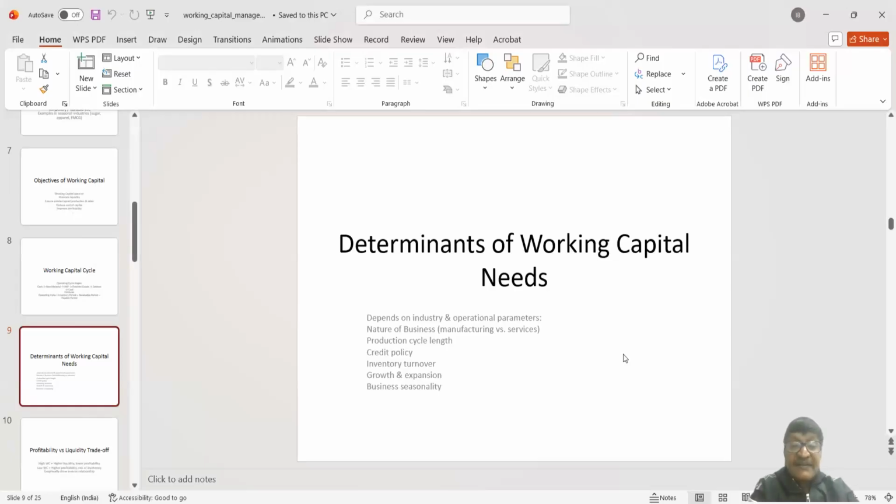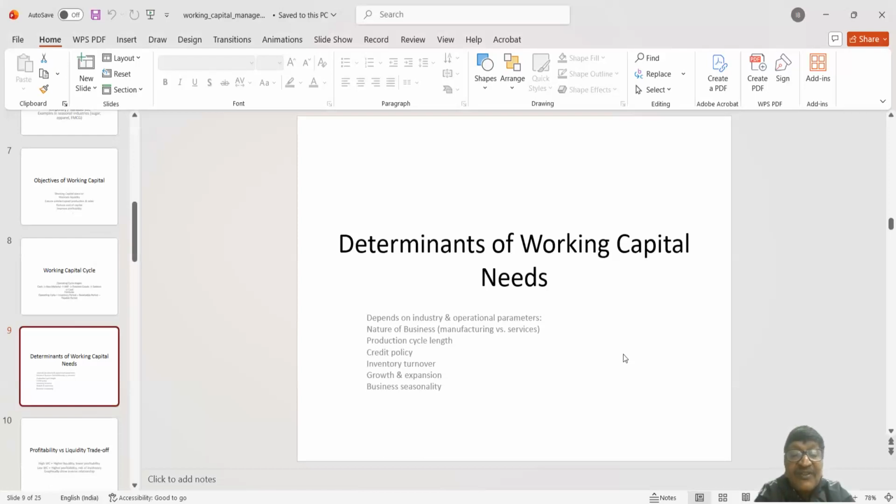If the company finds that, say, 2 months credit policy or credit term is not enough to get the customers, they can try for 3 months or 4 months.